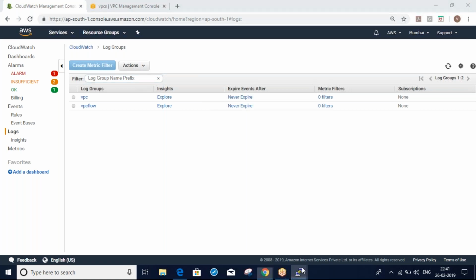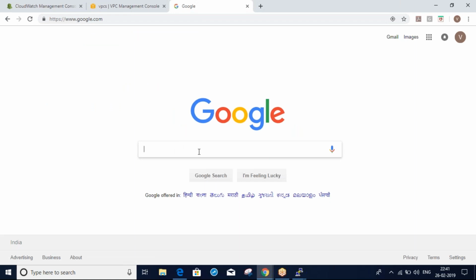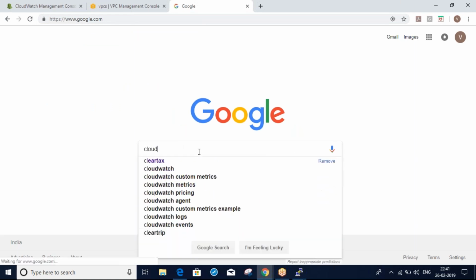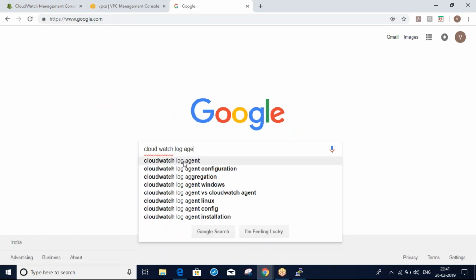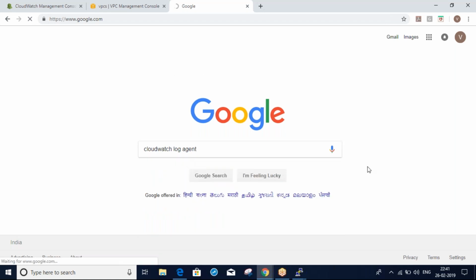Go to Google and search for CloudWatch log agent. You'll get the official documentation.